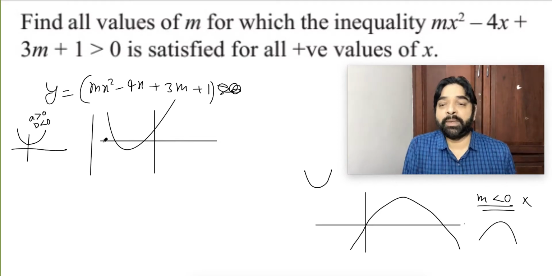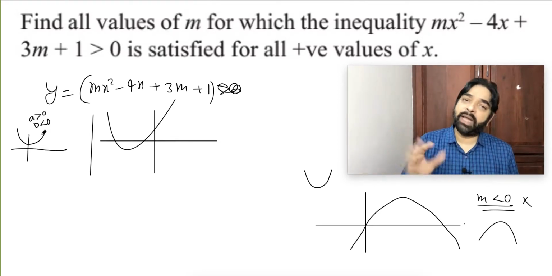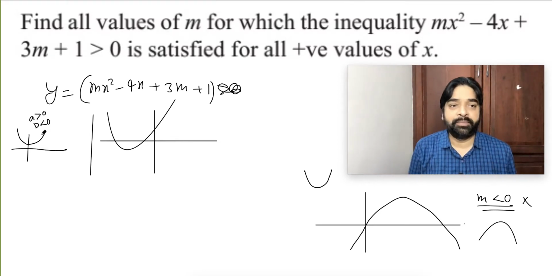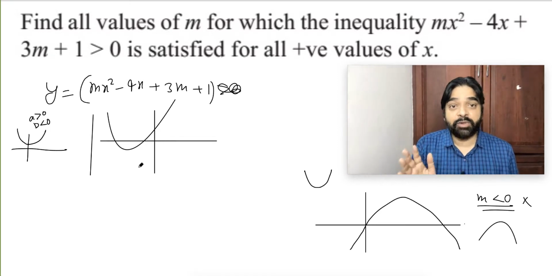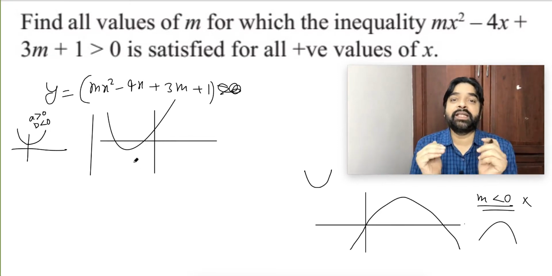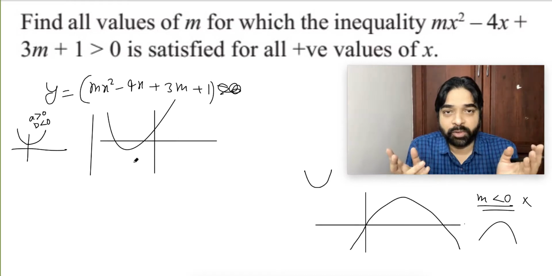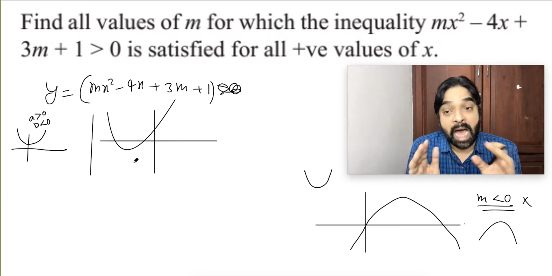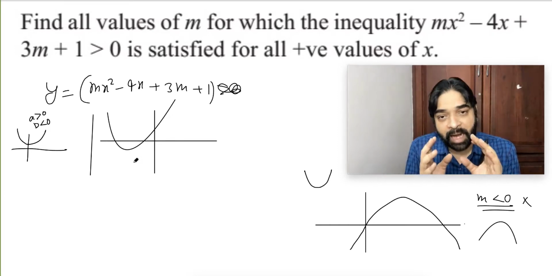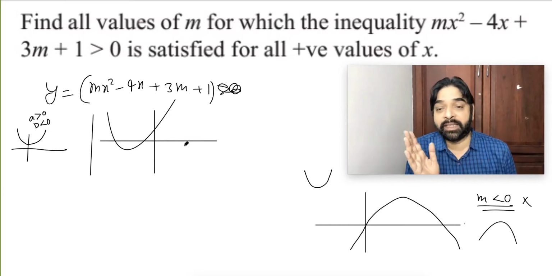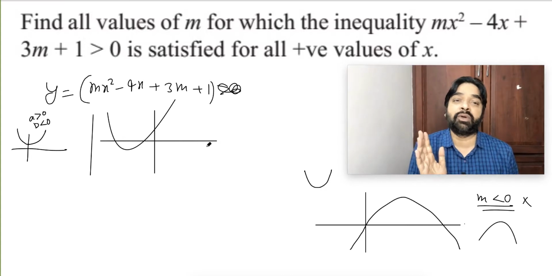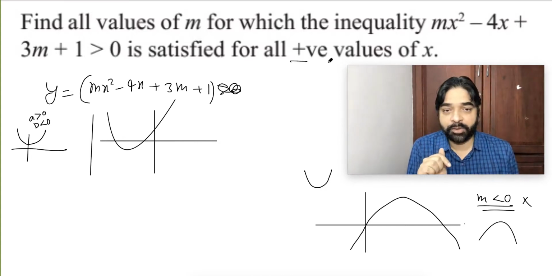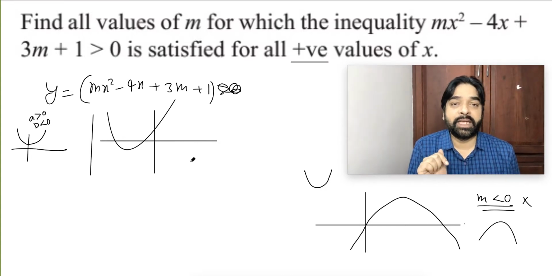So it can be positive if d less than 0, then it will always be positive. We don't have to worry at all. If d greater than 0, then we should worry, because d greater than 0 means it will have real roots. So some portion will be below the x-axis, some portion above. I have to make sure the graph is completely above the x-axis on the right side of the origin, because the question says it should be positive for positive values of x.